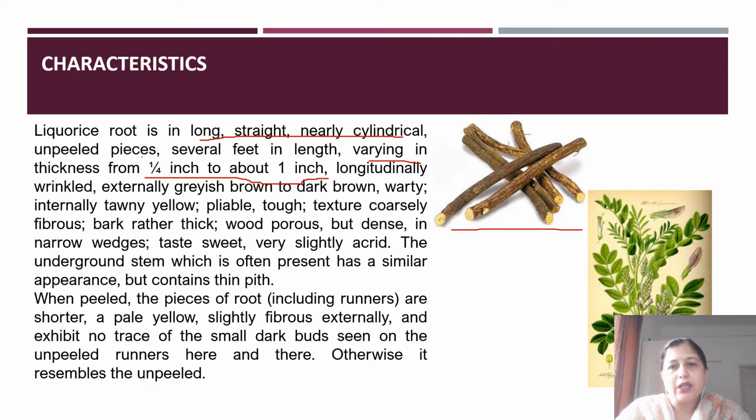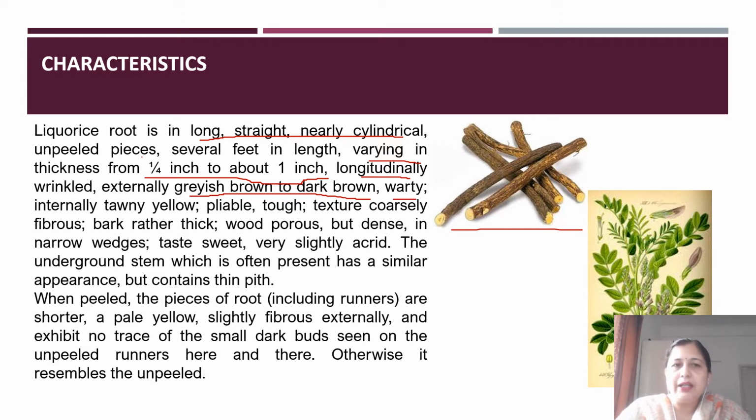So it can be thin, it can be thick, as we discussed that it can be a stolon also, it can be a rhizome also, it can be a root also. So therefore there is a variation in the diameter. Longitudinally on the surface, as you can see, there are a lot of lines which are known as the longitudinal wrinkles. Externally the color is grayish brown to dark brown, and it is warty. It is a rough surface, that's why we call it warty.